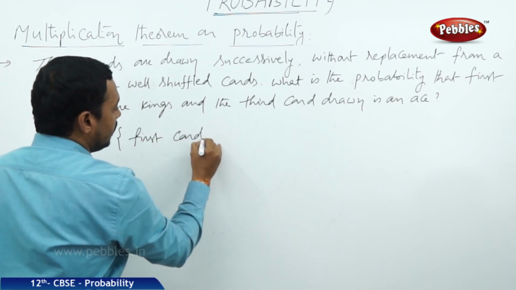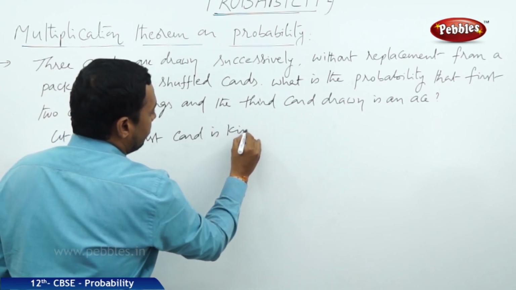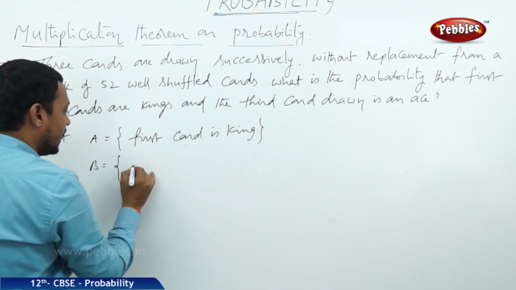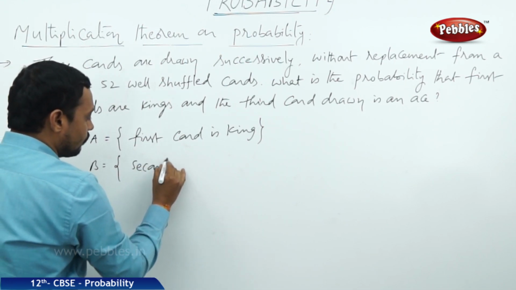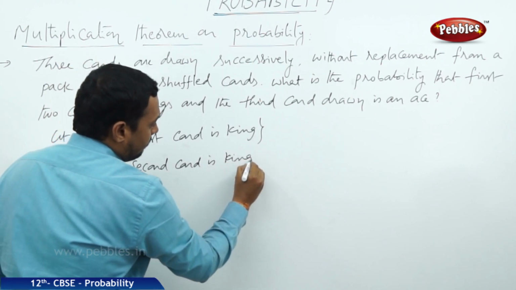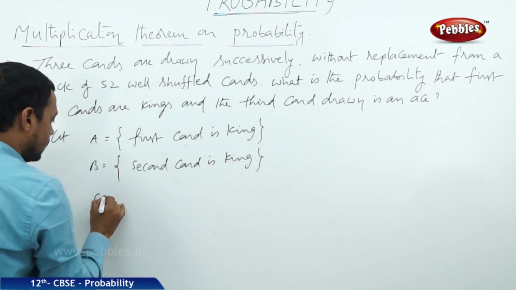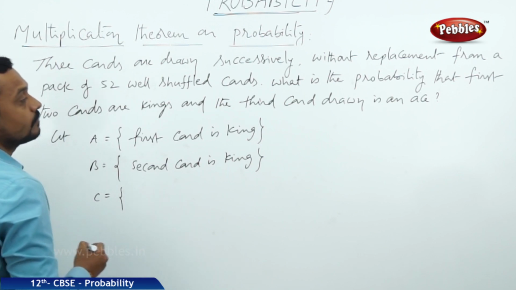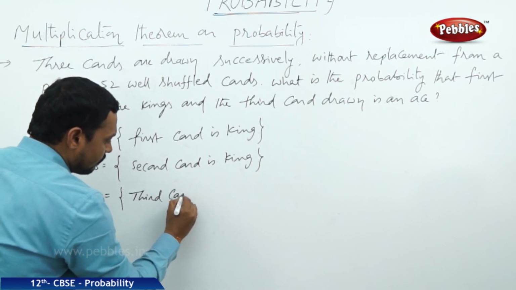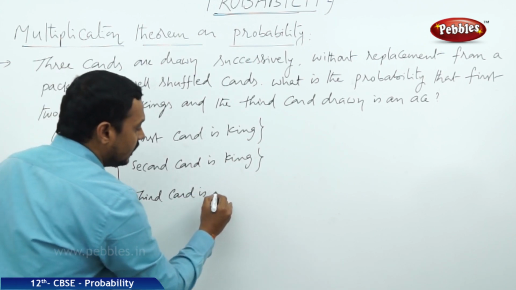First card is king, and B is, second card is king, and the event C is, third card is an ace.